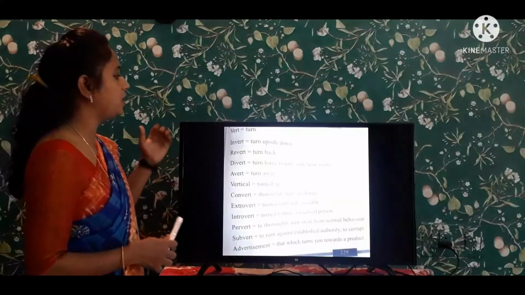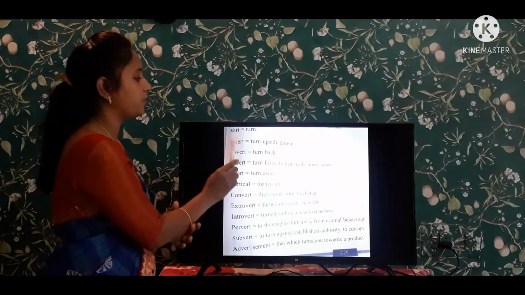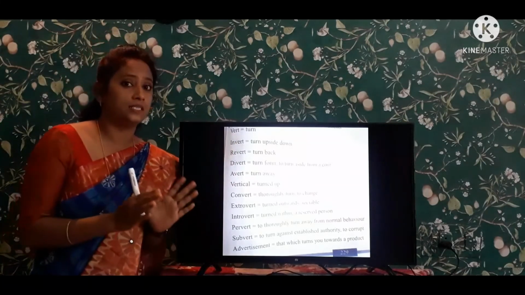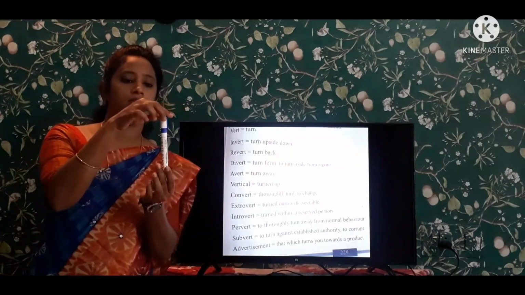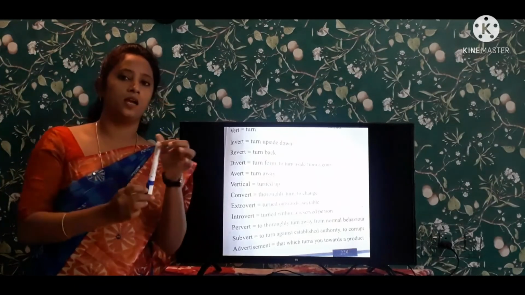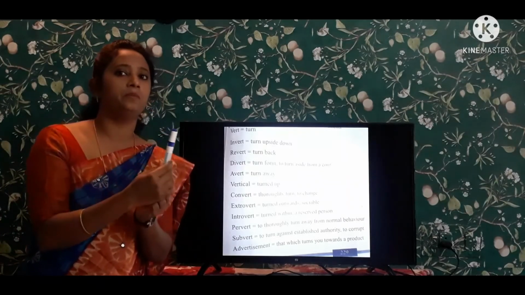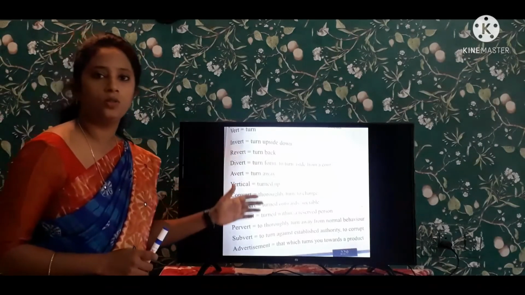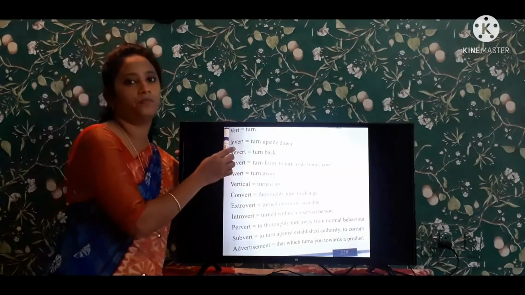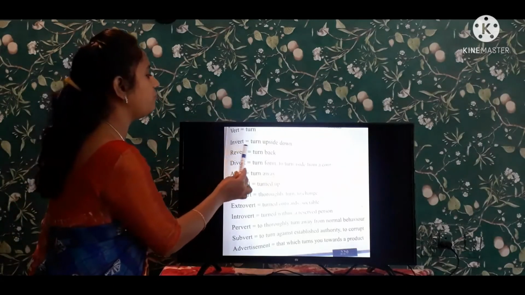And next, coming to the other root word, vert. What is this? Vert. V-E-R-T. Vert means turn. See, I am turning this pen to this side and this. Turn means tiragadam. These are all the words coming from this root word. The first one is invert.